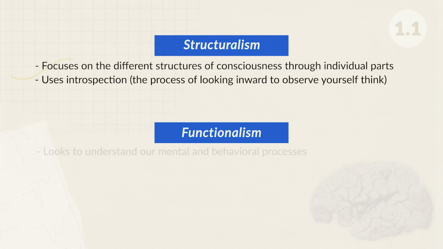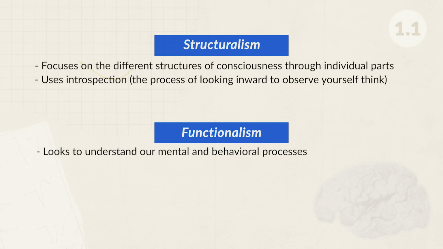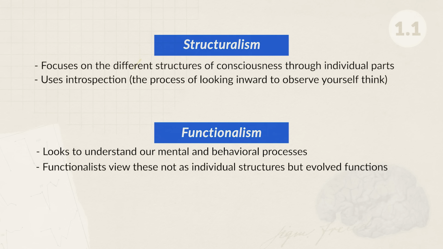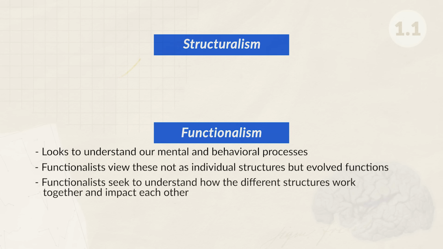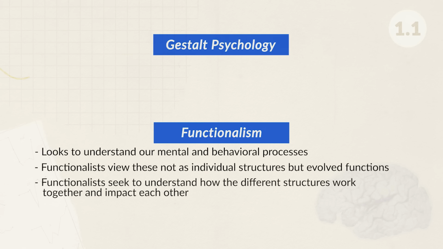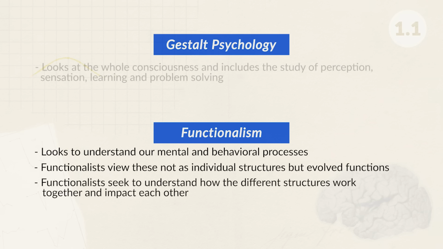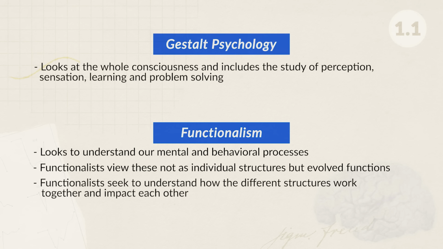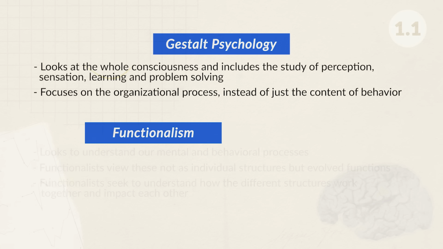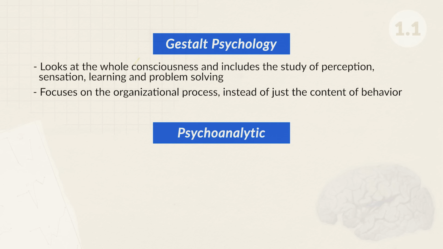Functionalism, on the other hand, looks to understand our mental and behavioral processes. Here we view these structures not as individual structures, but as evolved functions. Functionalists seek to understand how the different structures work together and impact each other. Gestalt psychology looks at the whole consciousness and includes the study of perception, sensation, learning, and problem solving. Here we are focusing on the organizational process instead of just the content of behavior.